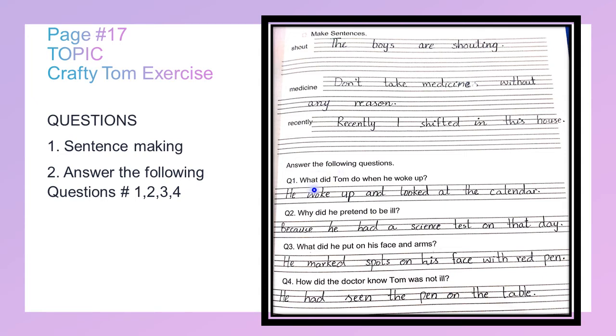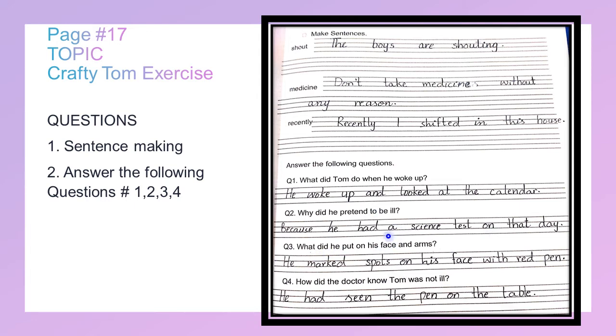What did Tom do when he woke up? He woke up and looked at the calendar. What did he pretend to do? Why did he pretend to be ill? Because he had a science test on that day.